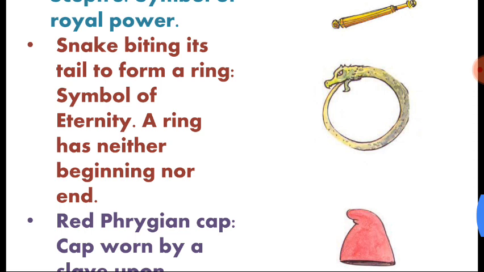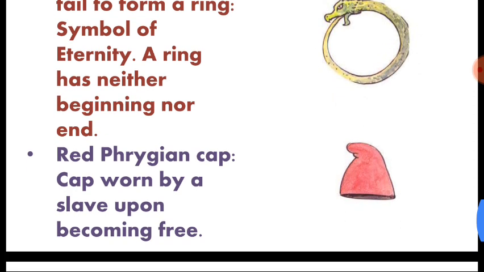Fourth is a snake biting its tail and forming a ring. As we all know, a ring never ends. Okay, a ring never ends. So it is the symbol of eternity, that France is eternal and never ends. It doesn't have any beginning and doesn't have any end. The next symbol is also related to independence. This is the red Phrygian cap that was worn by slaves when they became free. So it is also a symbol of independence.